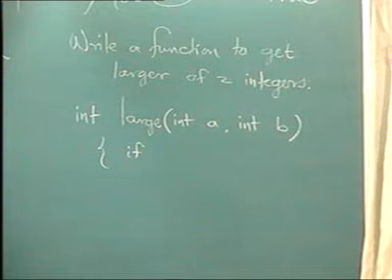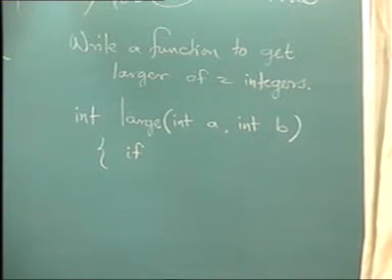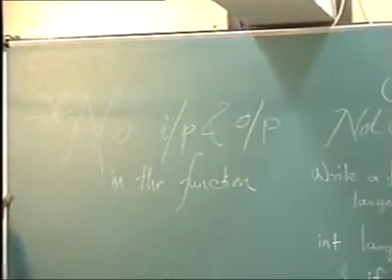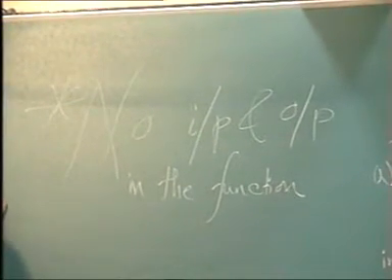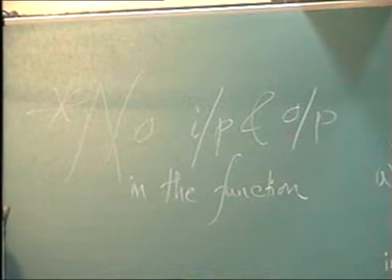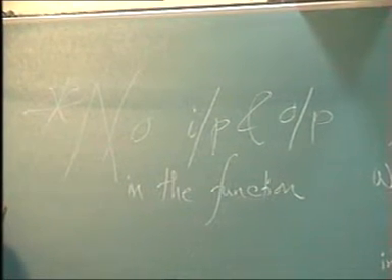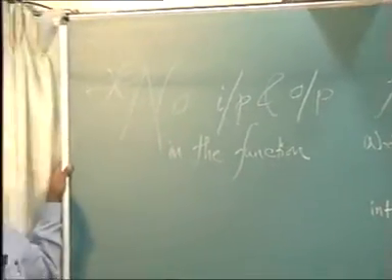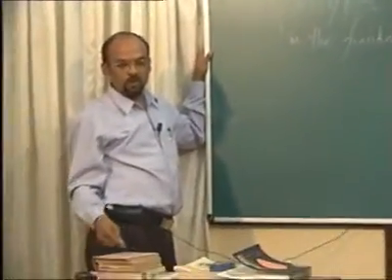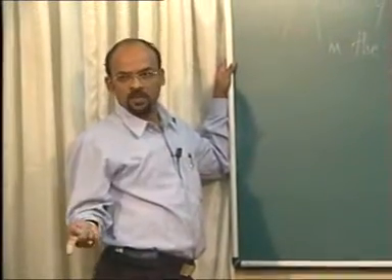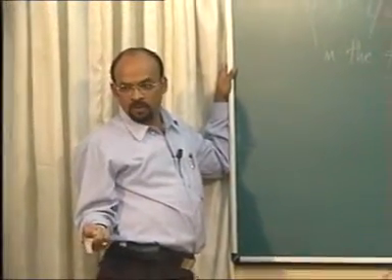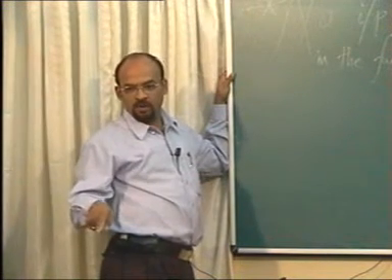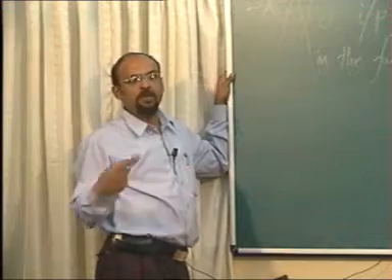Generally, we will not be taking any input in the function, we will not be giving any output to the function. See, somebody will be asking you, like I was asking you what is larger of 30 and 40. So it is a main program calling a function, and the function should give me the value. If you print that value, that means you write it on your notebook, how will I come to know? Because I had asked you, I have called you. Got it? Okay, but I can always say that write it down. In that case, you will not be telling me anything. That is performing a task.